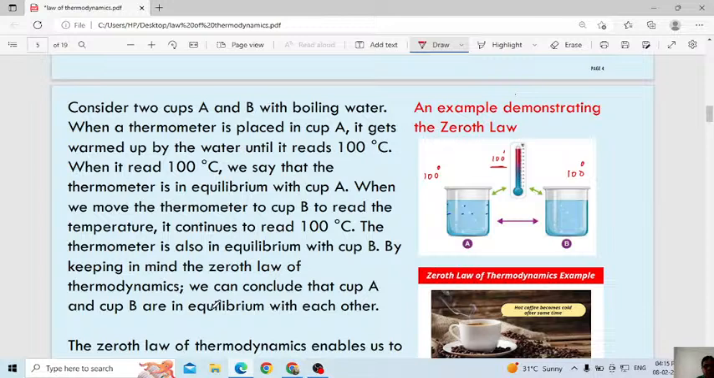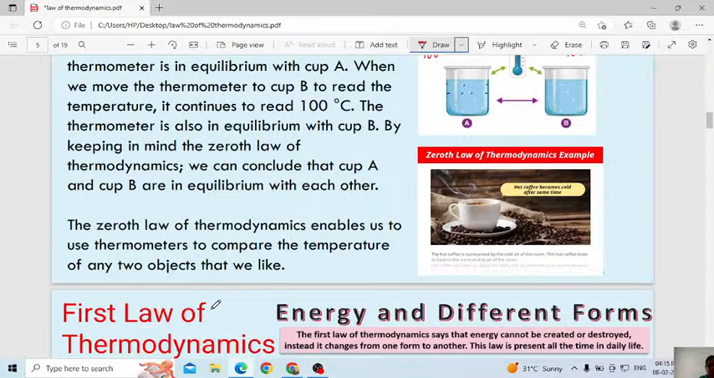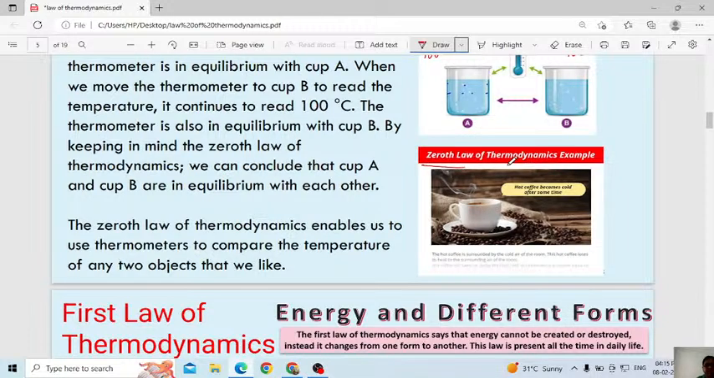In simple words, the zeroth law of thermodynamics means if any two bodies attain thermal equilibrium, then the third body will also be in thermal equilibrium with the remaining two bodies. That you have to remember. Then one more daily example of the zeroth law of thermodynamics. Hot coffee becomes cold after some time. Assume you forgot to drink the coffee, then after half an hour or one hour if you come, this hot coffee will have become cool.